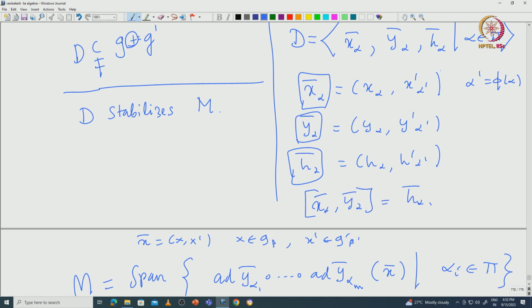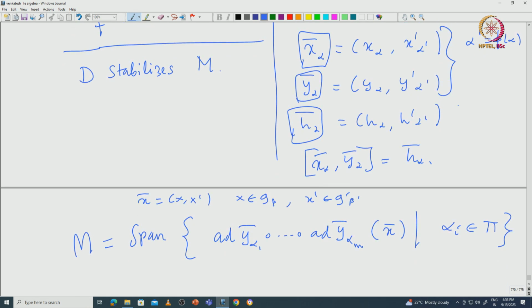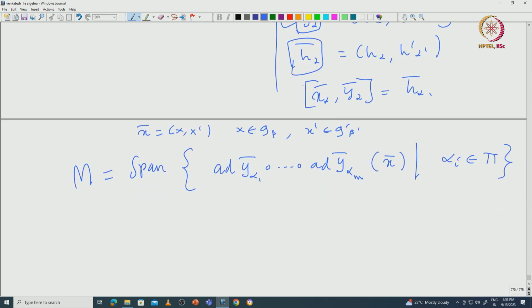So, it is enough to say X alpha bar and Y alpha bar both stabilize capital M. It is not hard to see Y alpha bar actually stabilizes, because if you take Y alpha bar, then what will be Y alpha bar applied on some element of M.